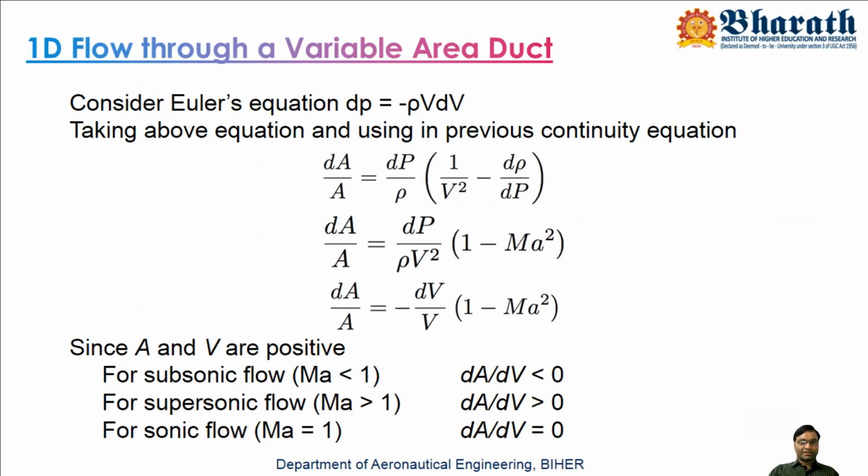The RHS fully becomes 0. That means the rate of change of area with respect to area is 0. That means area is not changing. dA by A equals 0 means area is not changing. Area is remaining constant. So when sonic velocity exists, definitely area should remain constant. That is the meaning conveyed by this equation. So then, when can this condition exist?